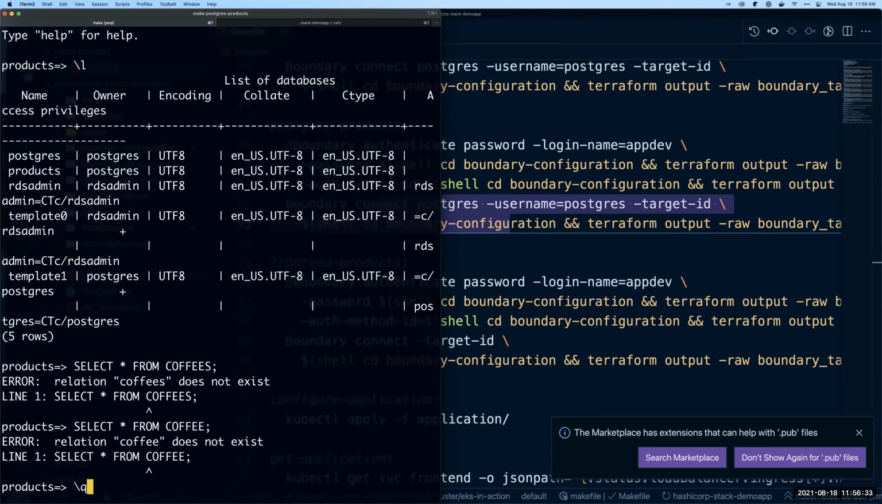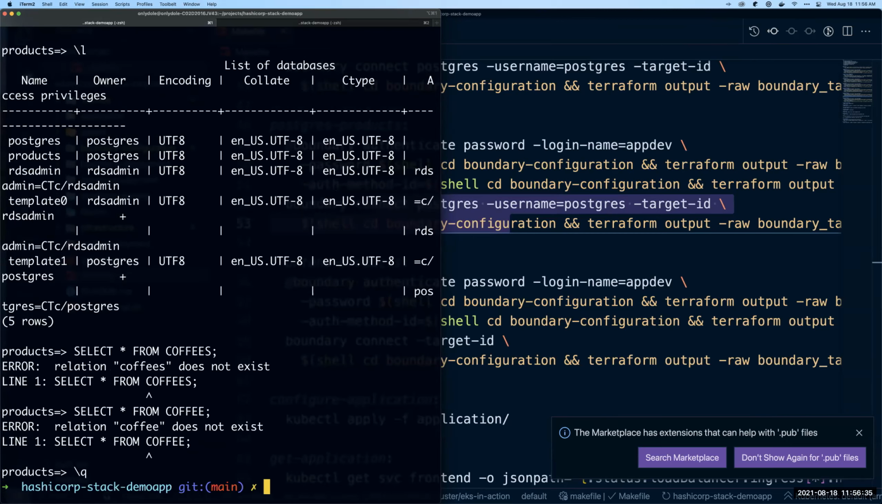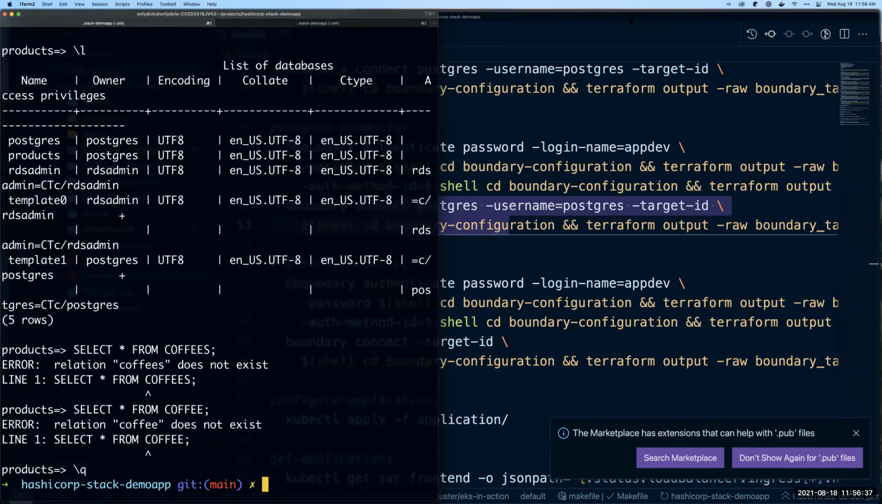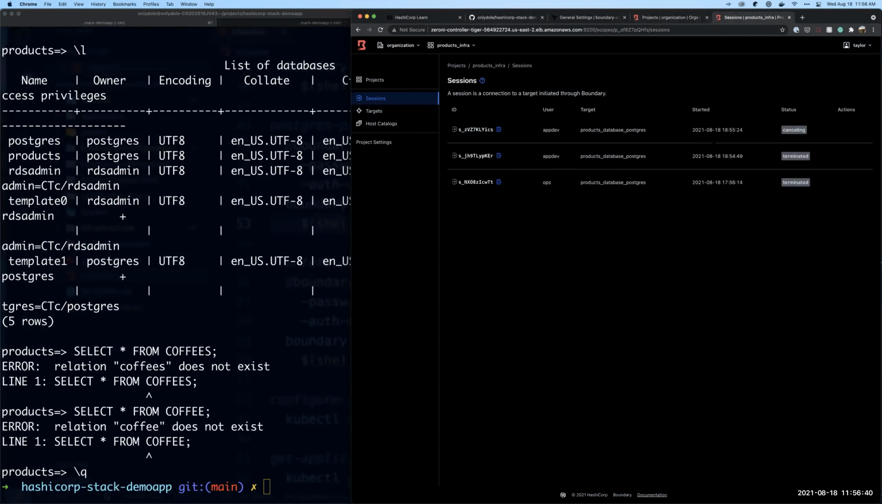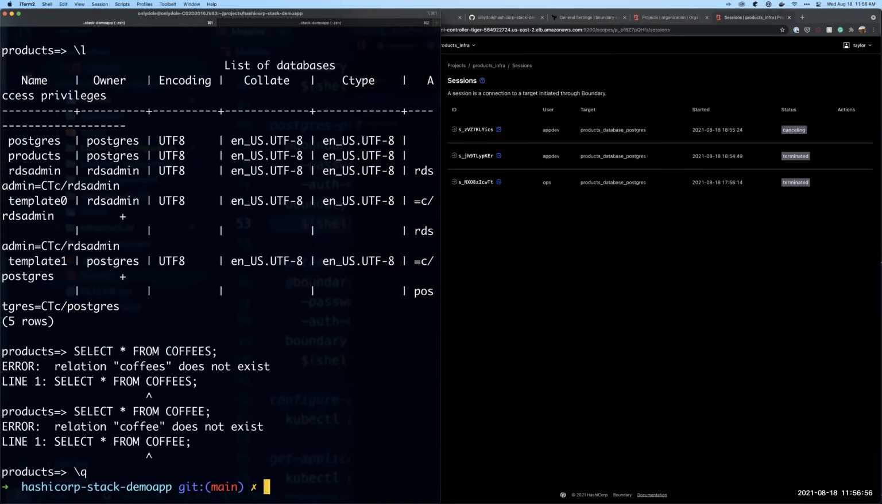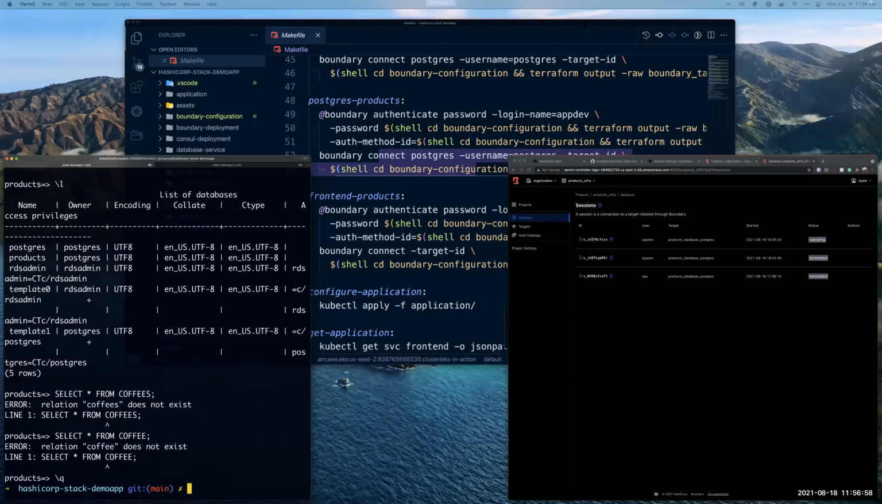So I'm going to go ahead and quit out of this Postgres database. And we'll also see that session was logged for that too. So we saw this one got terminated, the one where I didn't have the right database password, just because it couldn't connect, but it will still log that, and it will still show that our app dev user worked with that. And then this is canceling out this session right now. So that is as we expect.